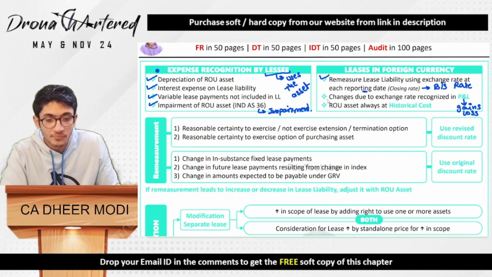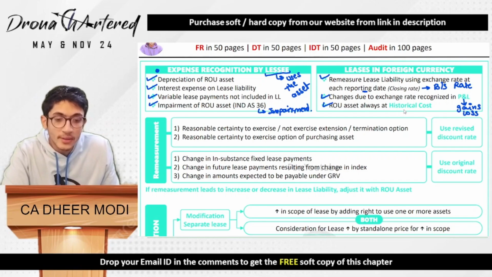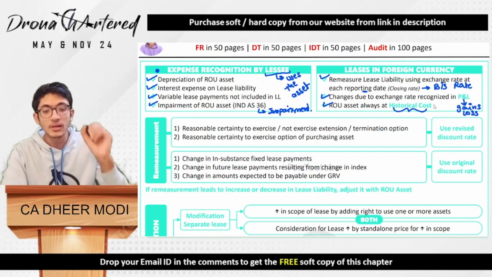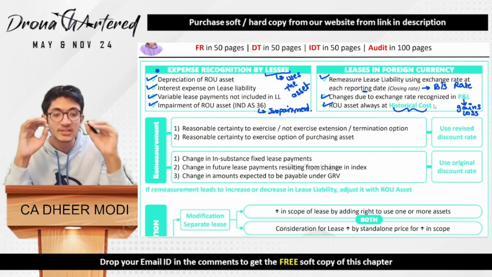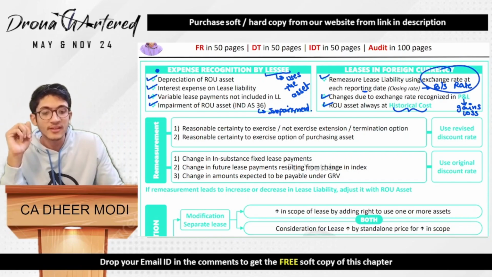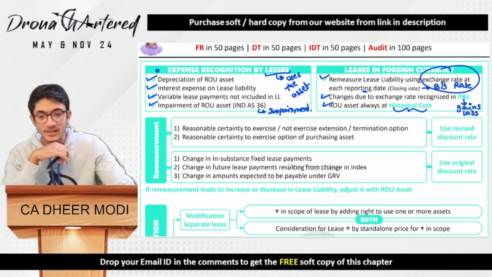And next is your ROU asset is always at historical cost. It will not be remeasured. It will always be at historical cost, and the only change in value will happen because of this exchange rate at the balance sheet date.